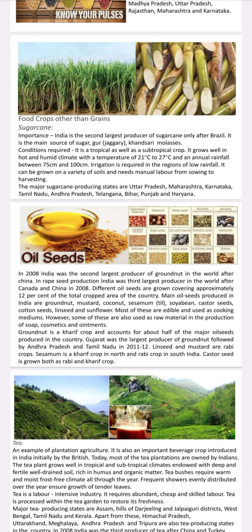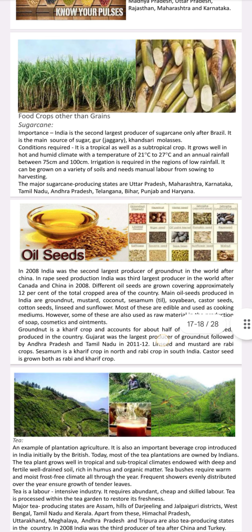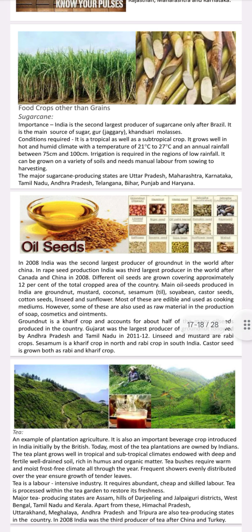Sugarcane growing conditions required. It is a tropical as well as subtropical crop. It grows well in hot and humid climate with temperatures ranging from 21 degrees Celsius to 27 degrees Celsius. Annual rainfall between 75 centimeters to 100 centimeters. Irrigation is required in the regions of low rainfall. It can be grown on a wide variety of soils and needs manual labor from sowing to harvest. The major sugarcane producing states are Uttar Pradesh, Maharashtra, Karnataka, Tamil Nadu, Andhra Pradesh, Telangana, Bihar, Punjab, and Haryana.